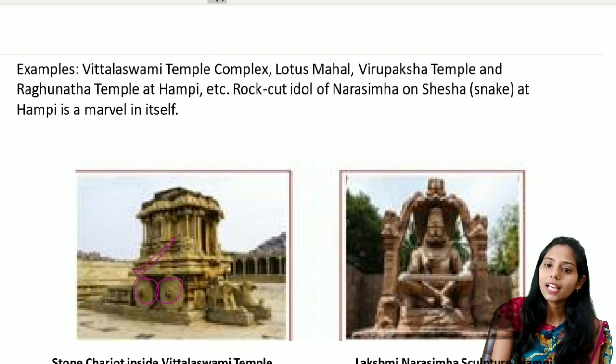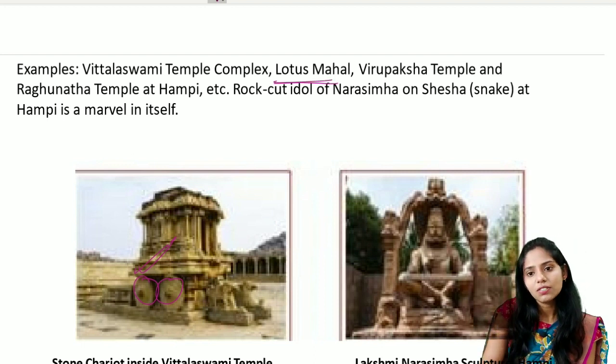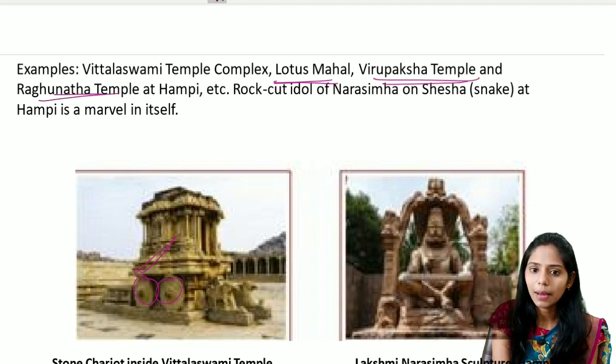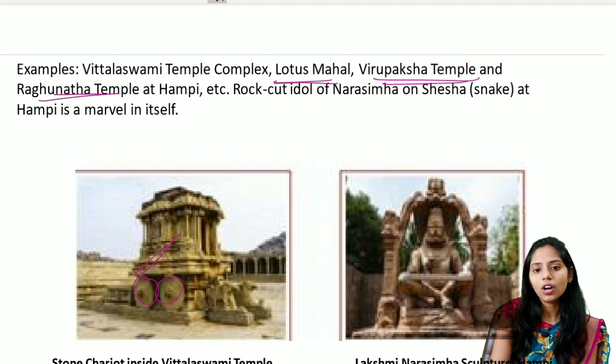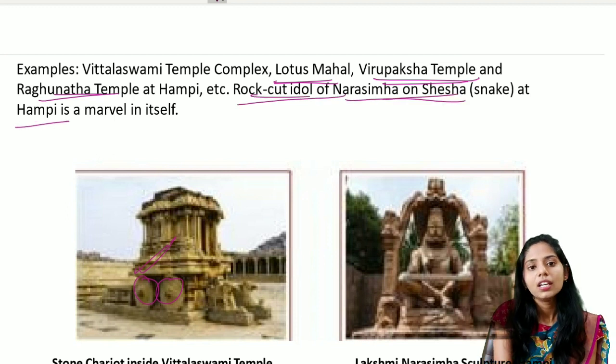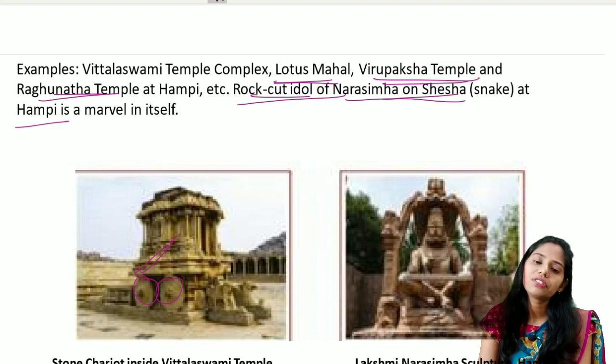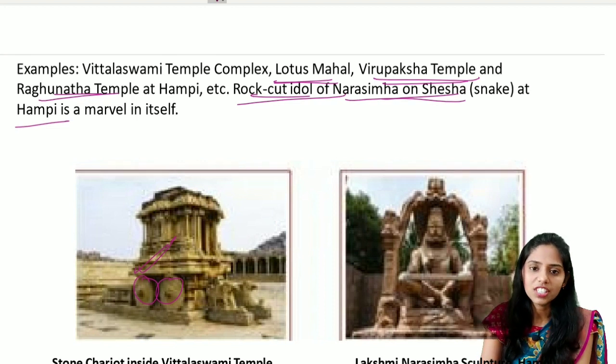And the next important example is the Lotus Mahal, and the next ones are the Virupaksha temple and Raghunatha temple. They are located at Hampi. And we also saw the rock cut idol of Narasimha and also Shesha at Hampi. So these are some of the examples which were built under the times of the Vijayanagara.